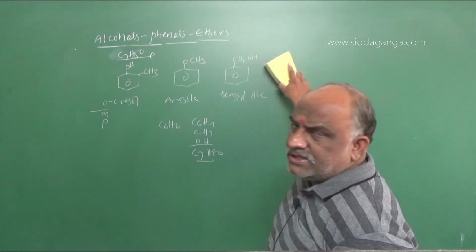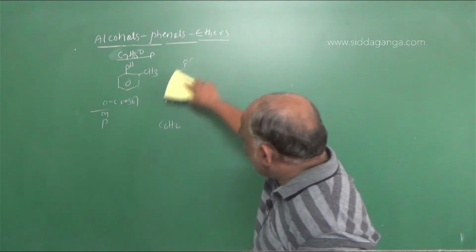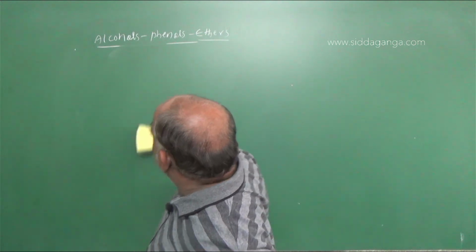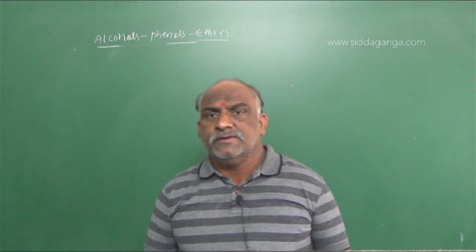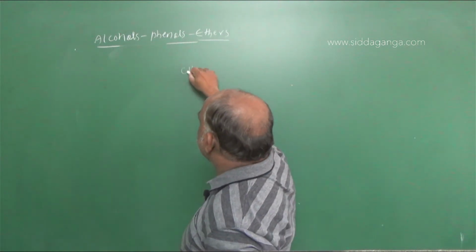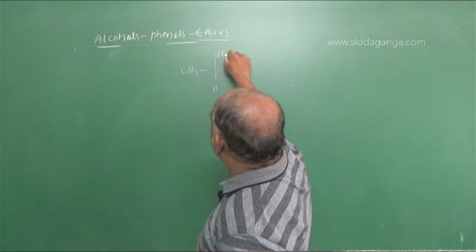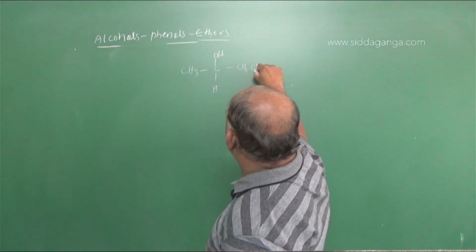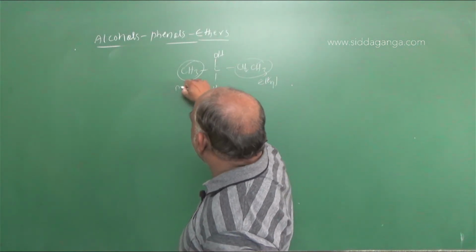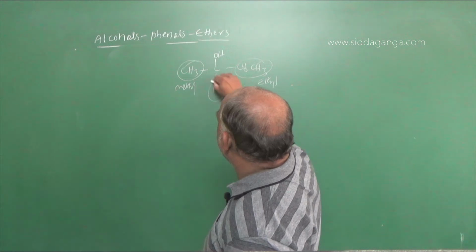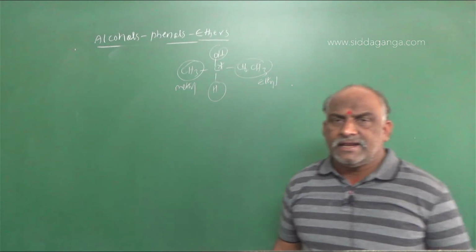Alcohols exhibit chain isomers, position isomers and functional group isomers, and alcohols also exhibit enantiomers. Going with this example: CH3, CH(OH), CH2, CH3. This is an ethyl group, this is a methyl group, this is hydrogen, and this carbon is called a chiral carbon. Chiral carbon shows optical activity.